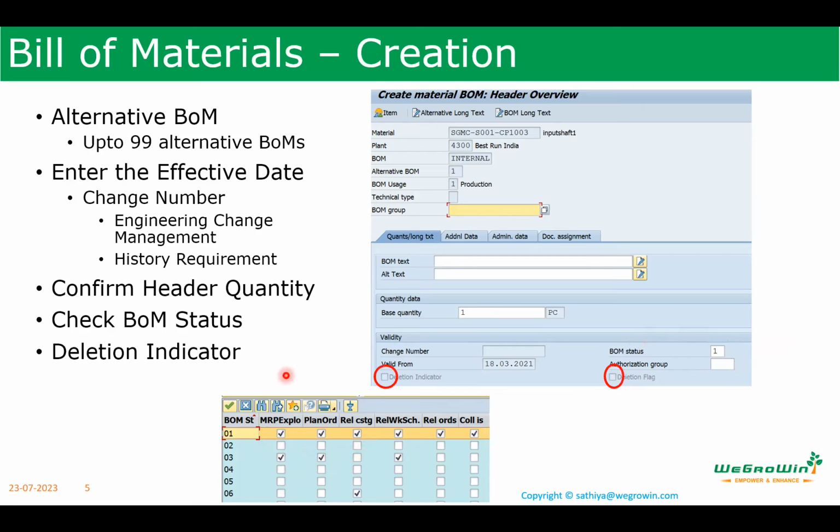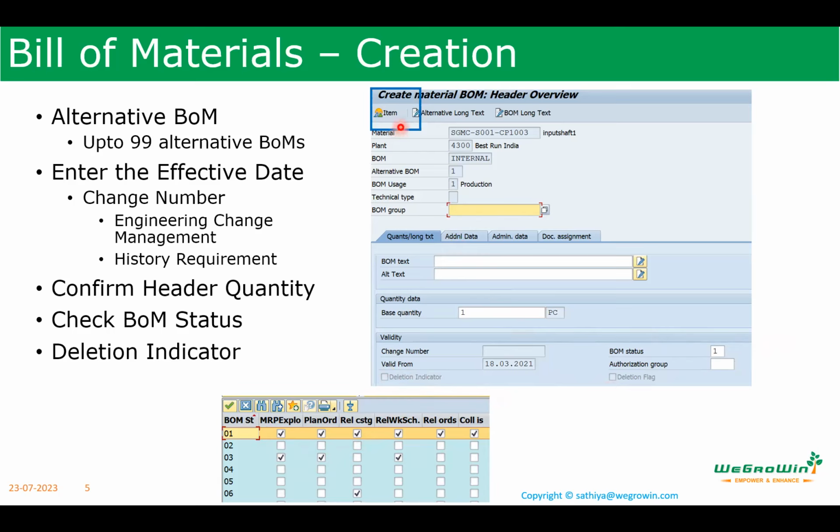And then if I want to delete the BOM, this is the option. I can select the deletion indicator or deletion flag. So what is the deletion flag? What is the deletion indicator? We'll go there and see.